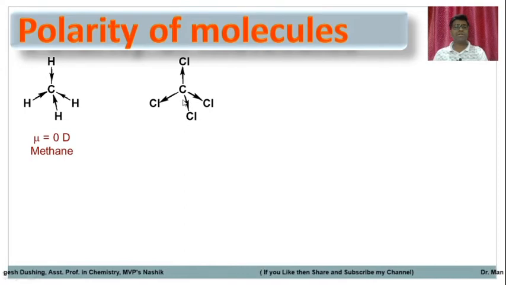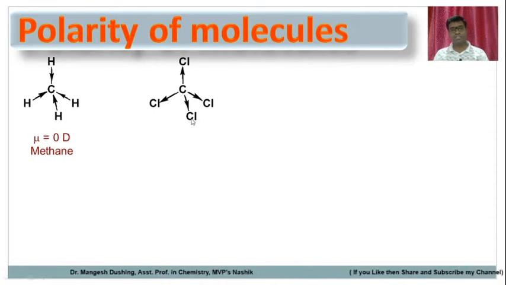It is similar in the case of the carbon tetrachloride molecule. Here the chlorines are more electronegative than carbon, so they pull electrons towards themselves. But there is compensation in the charge separation because it is equal and opposite. Here is a chlorine atom, and here is also a chlorine atom, each pulling electrons towards itself.